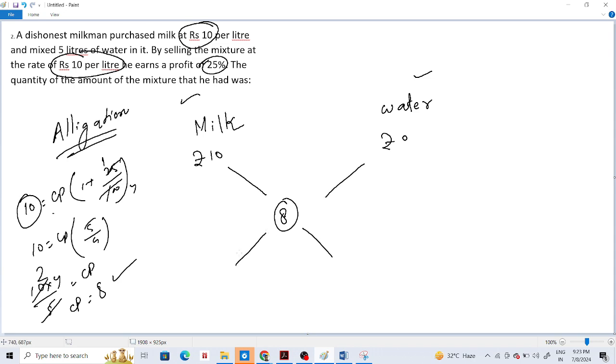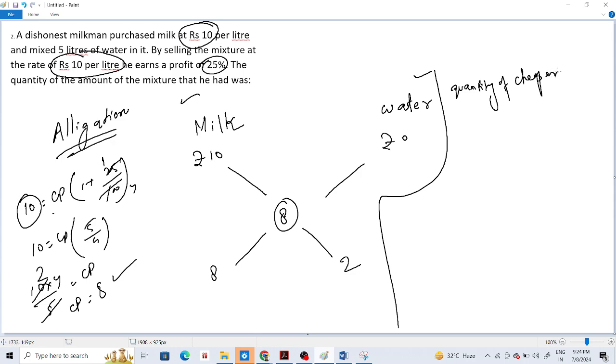So we are going to do it like this. What do we do? 10 minus 8 is 2. 8 minus 0 is 8. Subtract the smaller one from the bigger one. And then we do something called quantity of cheaper by quantity of expensive is equal to, this was cheaper, what is the value below this? 2.